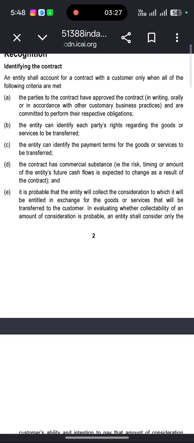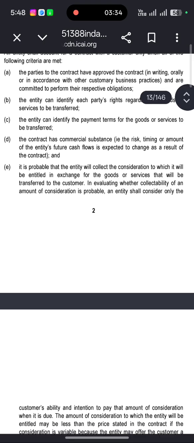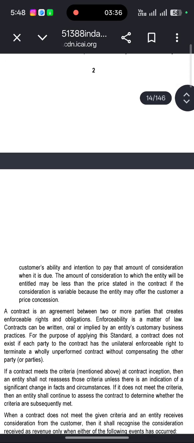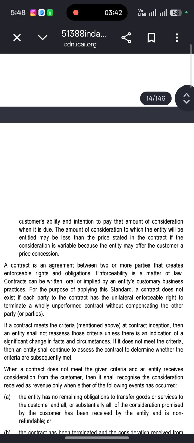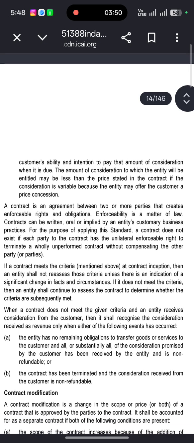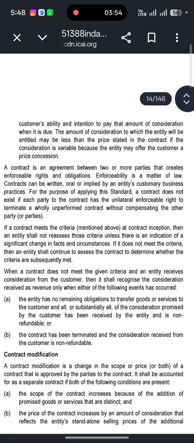In evaluating whether collectibility of an amount of consideration is probable, the entity shall consider only the customer's ability and intention to pay that amount of consideration when it is due. The amount of consideration to which the entity will be entitled may be less than the price stated in the contract if the consideration is variable, because the entity may offer the customer a price concession.